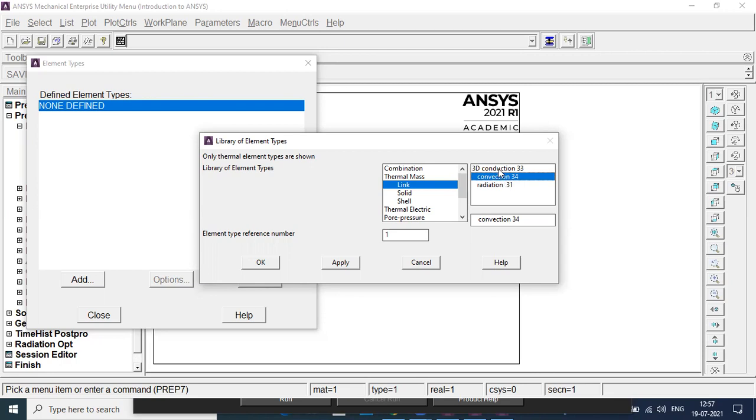If you select link 3D conduction 33 and try to enter the value of modulus of elasticity for this element, it will not be entered, because it is conduction, where you can enter only conductivity. So that is the difference you observed.